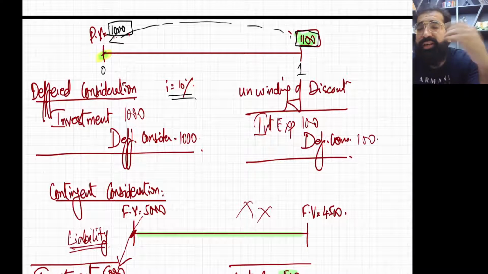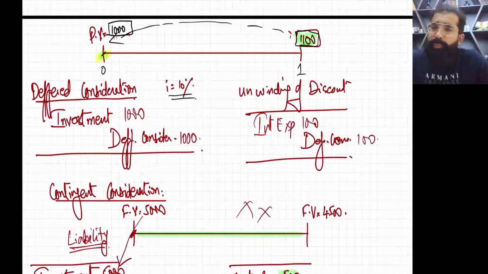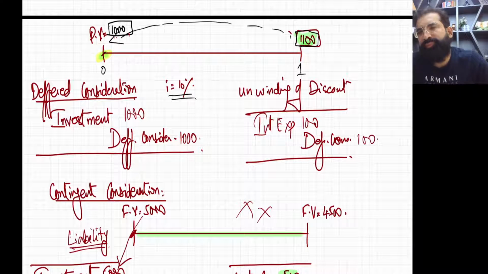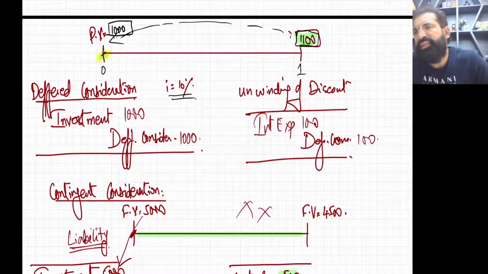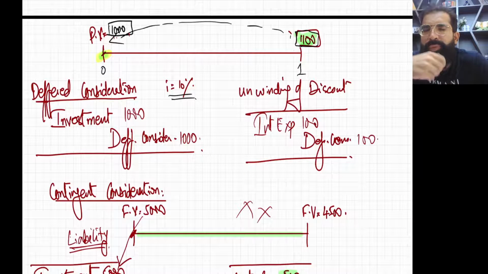So interest expense debit and deferred consideration credit. But now use your brain. This promise was made by parent company. So this is the loan of parent company. Right? So when this loan belongs to parent company, this interest expense also belongs to parent company.